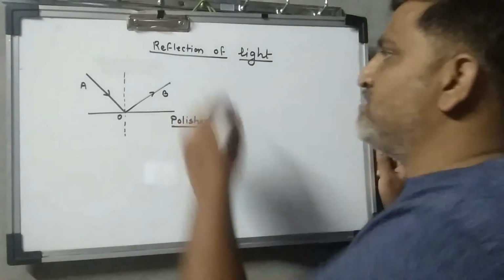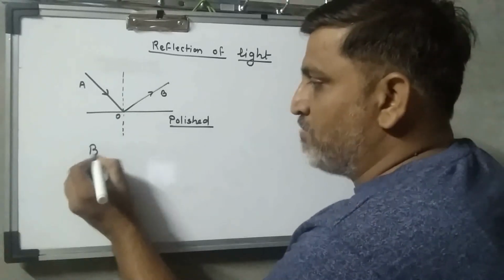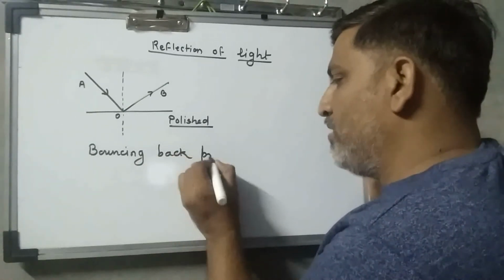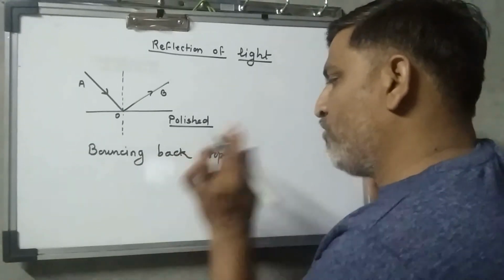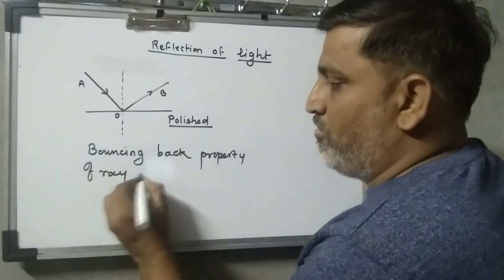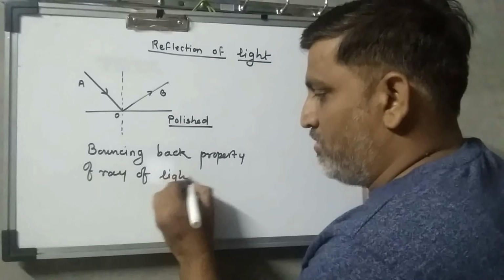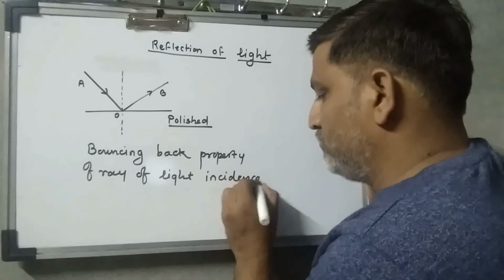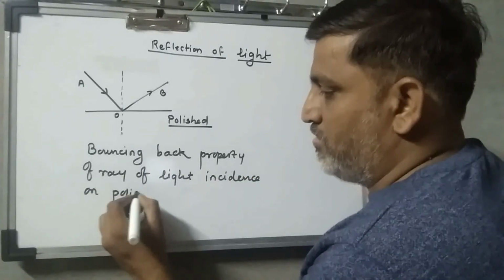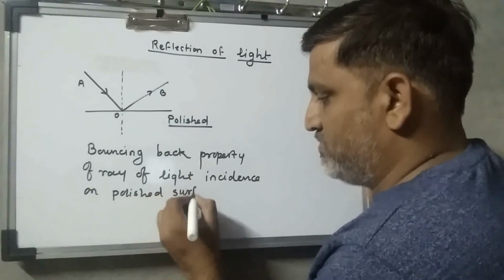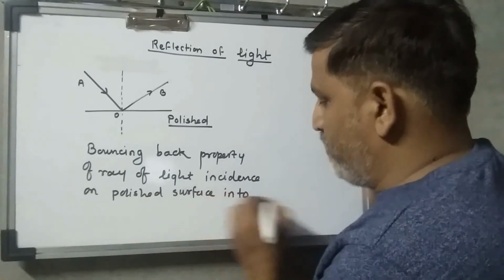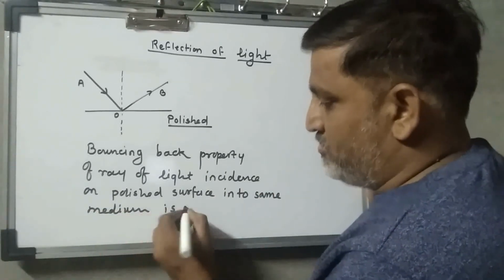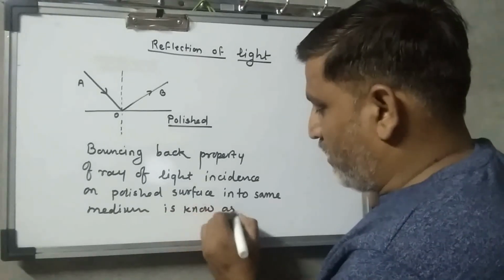We can define reflection of light as the bouncing back property of a ray of light incident on a polished surface into the same medium, which is known as reflection.